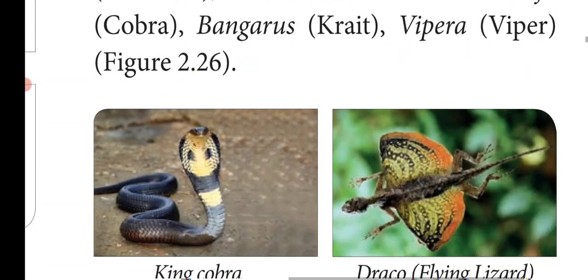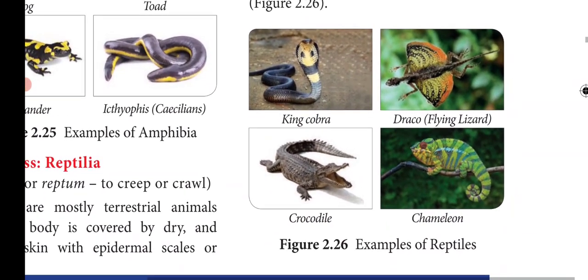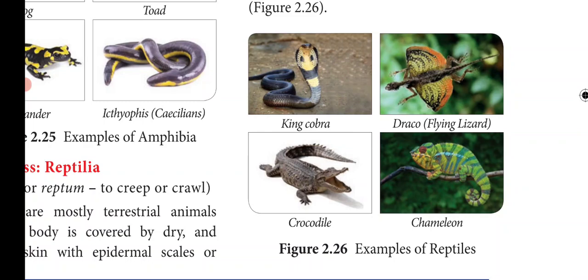The examples of the class Reptilia are Chelone, commonly called turtle; Testudo, commonly called tortoise; Hemidactylus, commonly called house lizard; Chameleon, commonly called tree lizard; Calotes, commonly called garden lizard; Draco, commonly called flying lizard; Crocodilus, commonly called crocodile; and poisonous snakes, for example Naja, that is cobra, Bungarus, krait, and Vipera, viper. All these come under the class Reptilia.